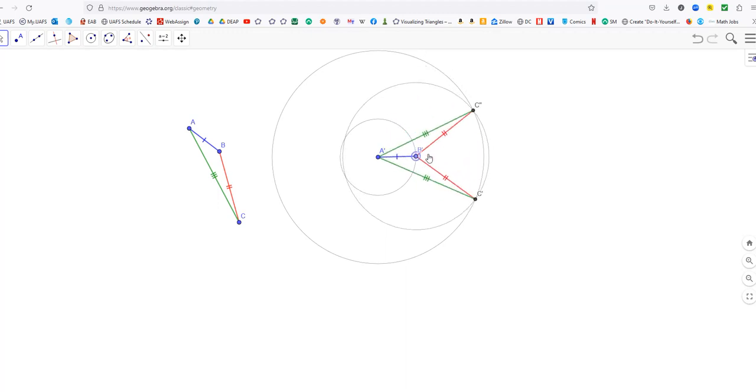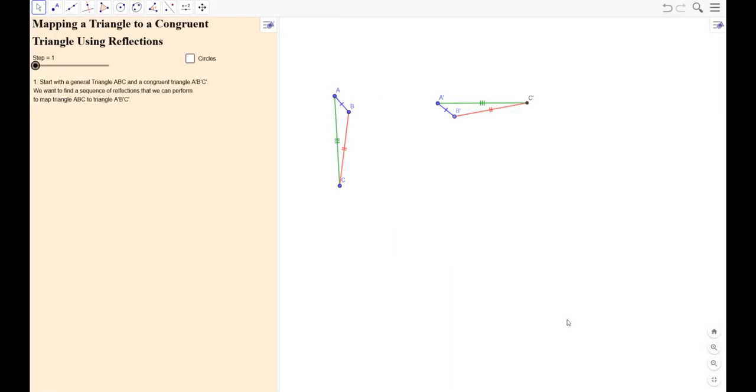So now the question is, how can I take this triangle and map it to this triangle, just using reflections? Okay, I went ahead and paused it and fixed up this GeoGebra activity a little better.